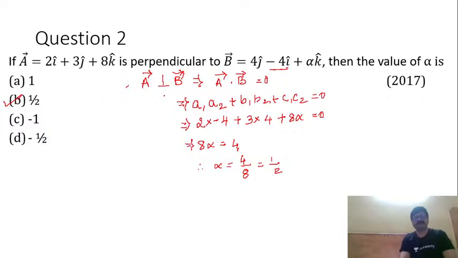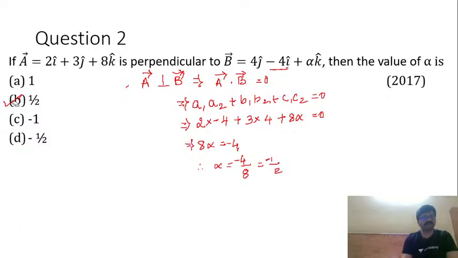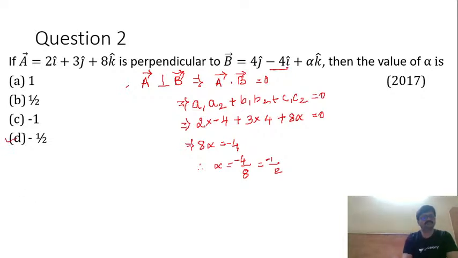Okay, wait, the first term is minus 4, right? Minus 4 means it will be minus 4 by 8, and this is minus 1 by 2. So I'll go with option D as my right choice. So this is minus 1 by 2 that we have calculated.